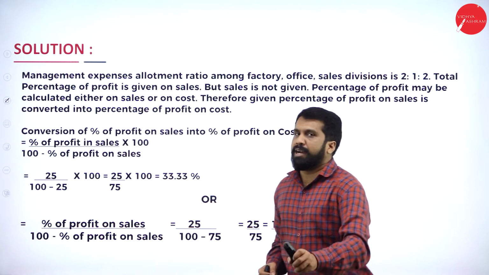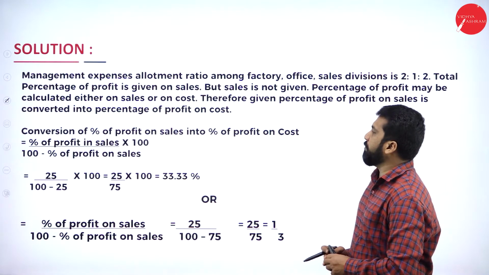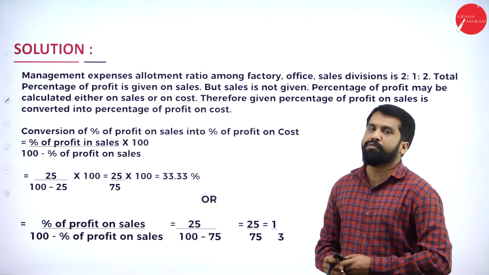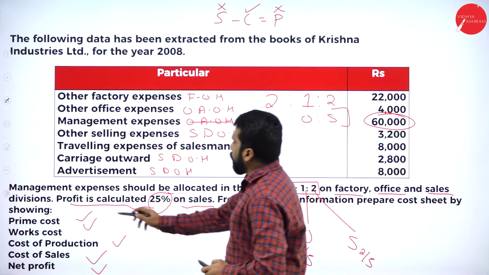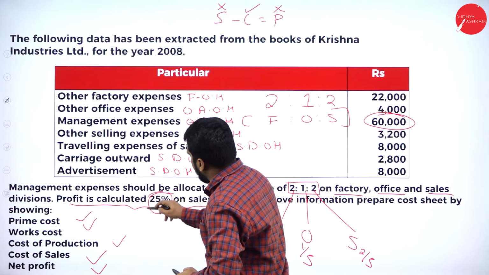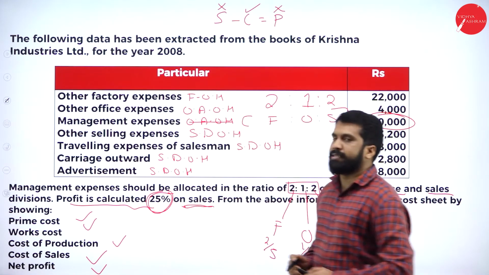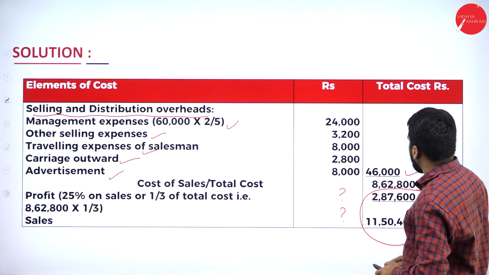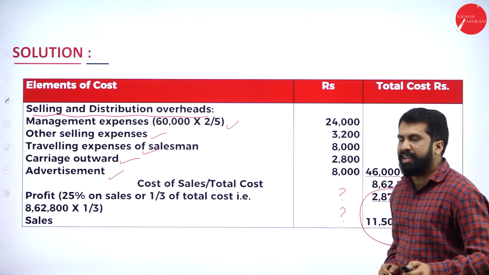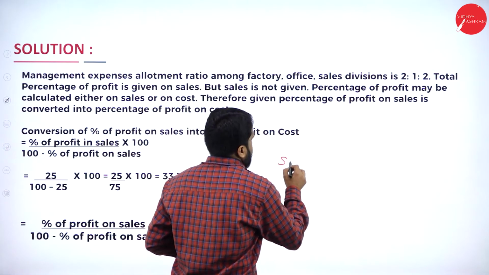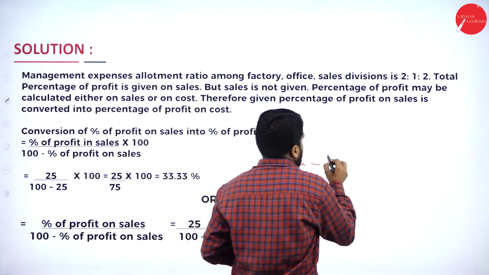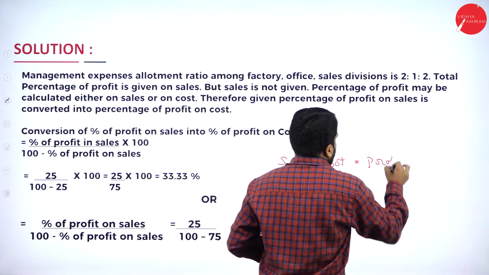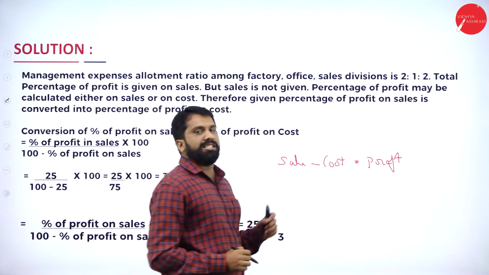As I told you, as per the question, what they have given. Sales, we have to find out. Profit, we have to find out. How to find out? So, profit is calculated 25% on sales. Very simple. What is your cost? Remember, your cost is 8,62,800. Now, sales minus cost is equal to profit. We used to follow this procedure.